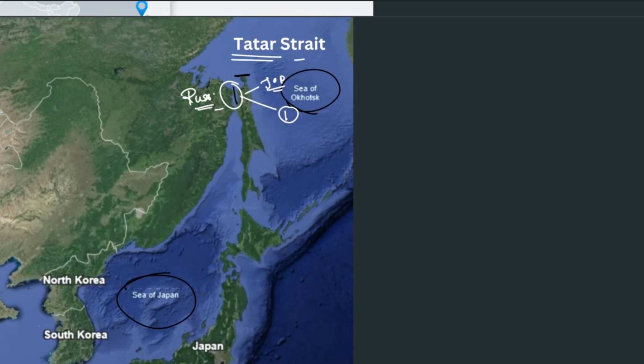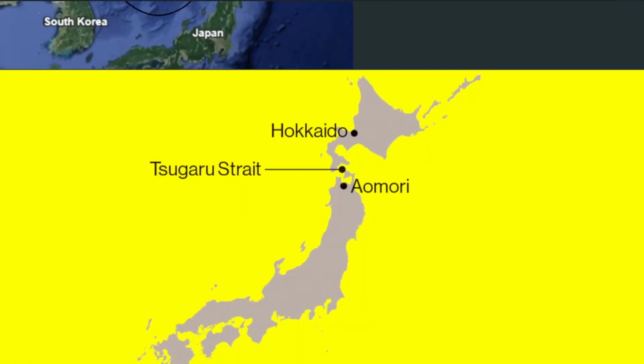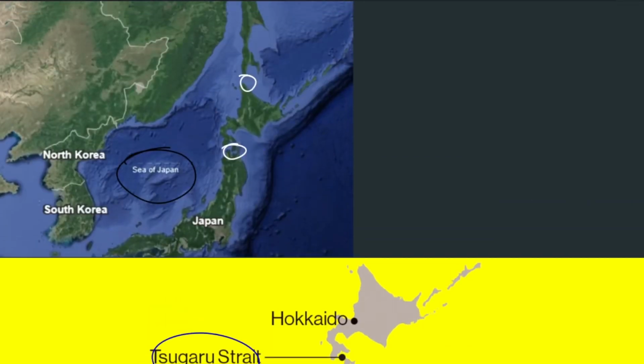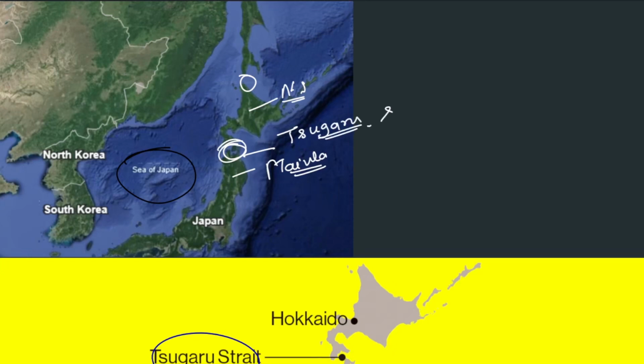And now we have one more strait here. Let's see which strait this is. This strait is known as the Tsugaru Strait. We see the Japanese mainland and the northern island here. So we have a strait here known as the Tsugaru Strait. Okay, let's move to the next one.